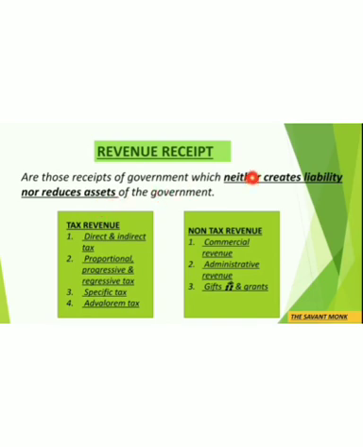So it is neither creating any liability nor reducing any assets. It means the two sources of getting money are gone, that is loan and selling out property. So what is left? Work. So revenue receipt includes the money that government is getting for the work that it is doing. That's why it is neither creating any liability nor reducing assets.